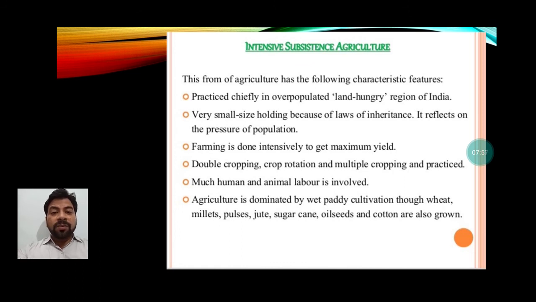Let's recall what you have to understand here: a small plot but modern methods of farming, and it is also labor intensive.